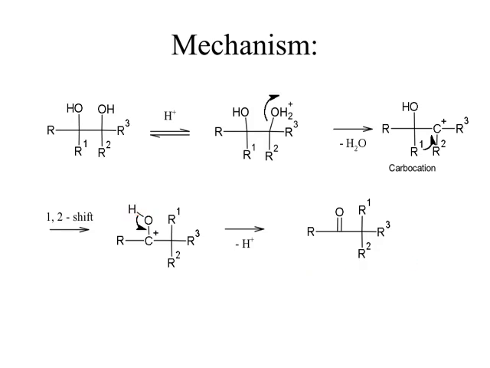So the mechanism is quite simple. The first step is protonation to generate the oxonium ion, followed by dehydration, then the 1,2 shift, followed by deprotonation to give the carbonyl compound.